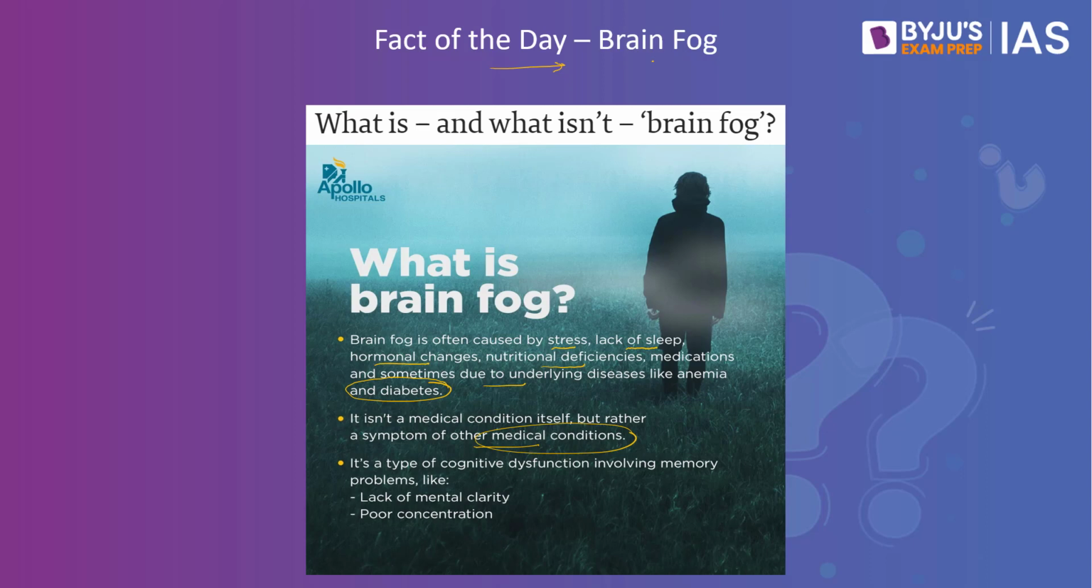It's a type of cognitive dysfunction involving memory problems, lack of mental clarity, poor concentration, and so on and so forth. If we consider it at the cellular level, brain fog is believed to be caused by high levels of inflammation, changes in the hormonal balance, and changes in mood, energy, focus, and so on and so forth. What are the various causes of brain fog?